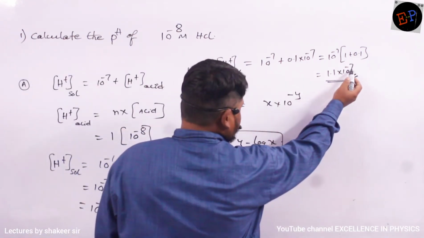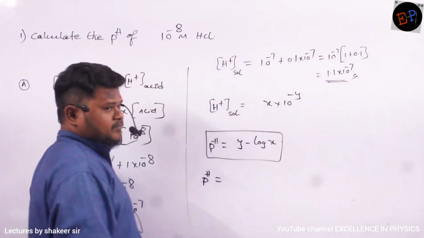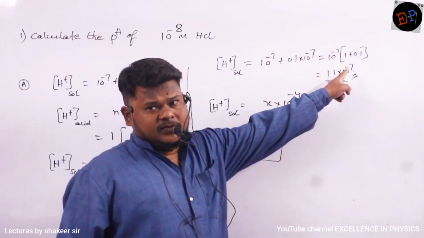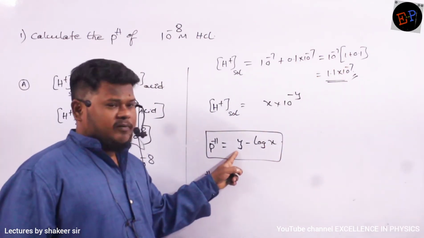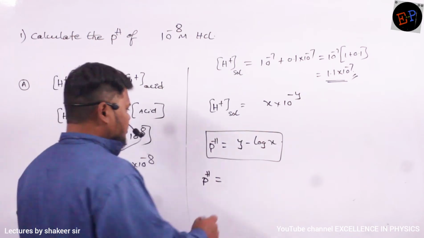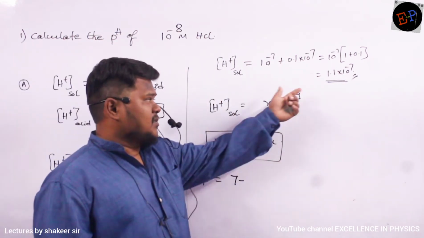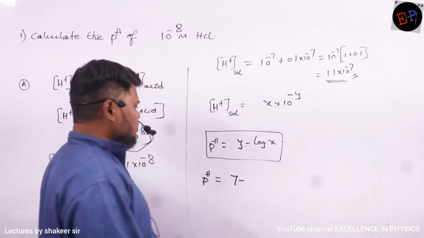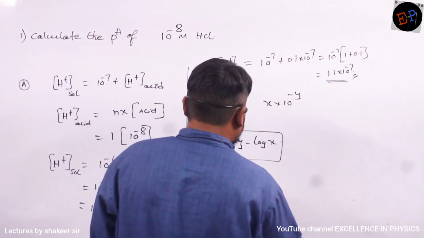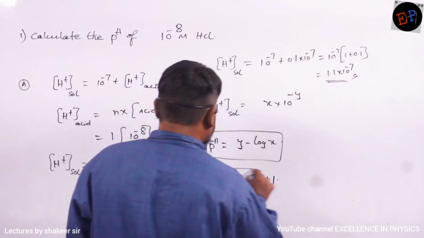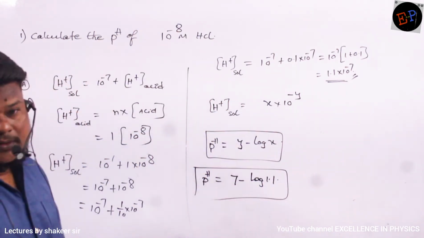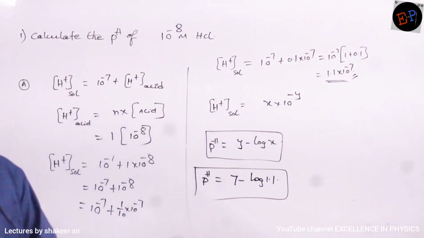Y value is 7. But here we have written only Y value, no? So I will write 7 minus log X. What is X value here? X value is nothing but 1.1. So 7 minus log 1.1. So this is the pH of this particular solution. Are you able to understand?